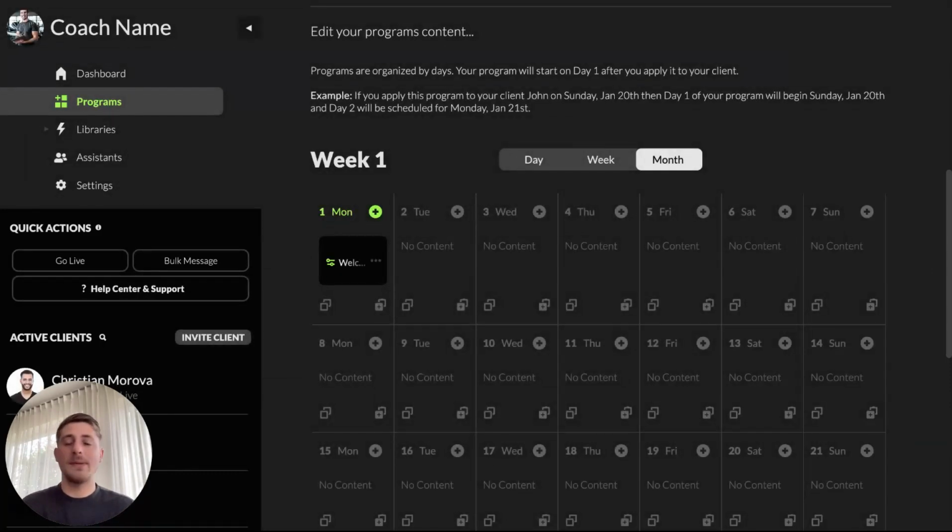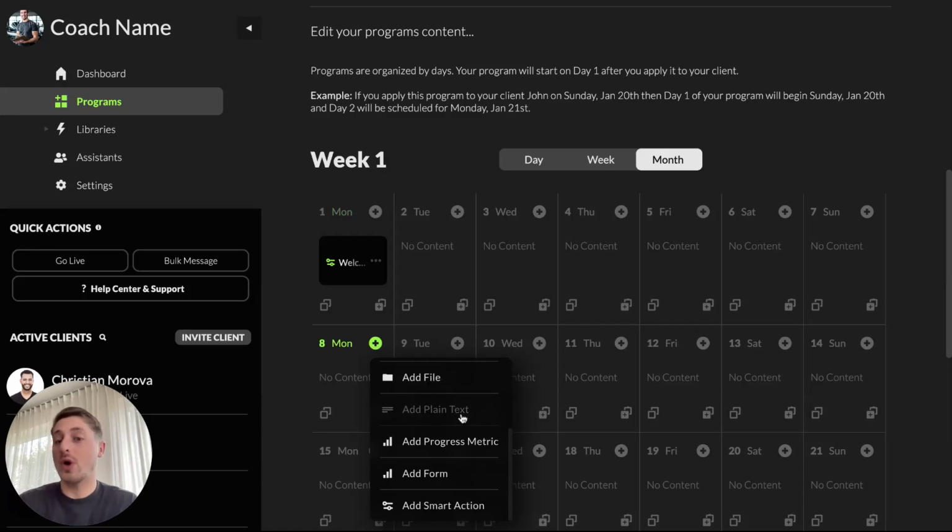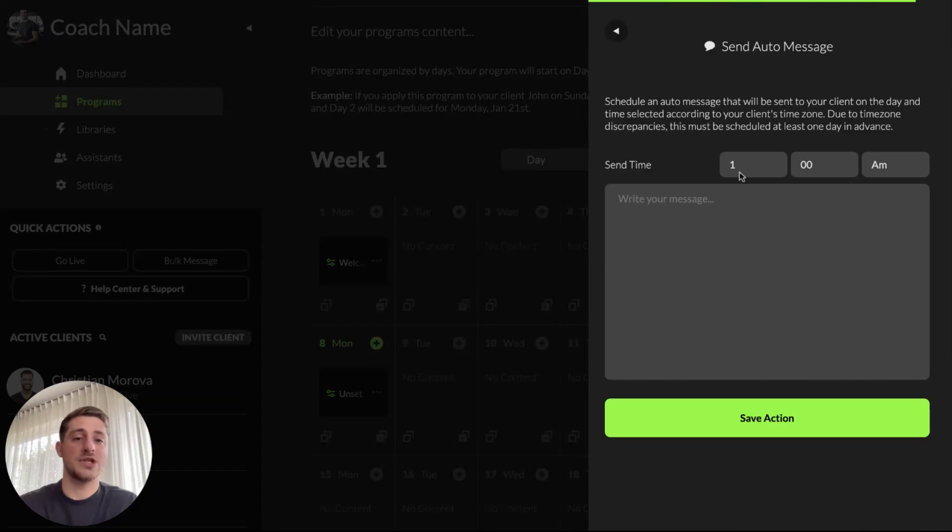It's day one. They're just coming in. Maybe you give them a couple details on what to expect next. And I know that maybe, the Monday afterwards, their program starts. So now their first workout has passed, right? So maybe you want to set up another auto message here and say, at like 7 p.m., something like, how was your workout?